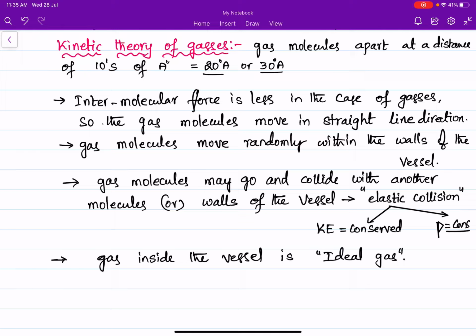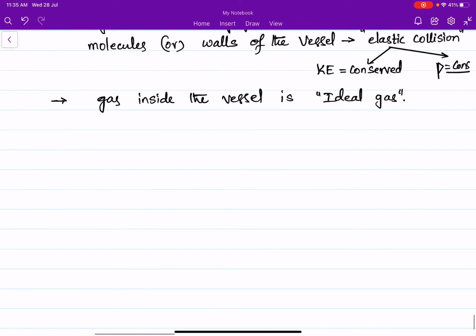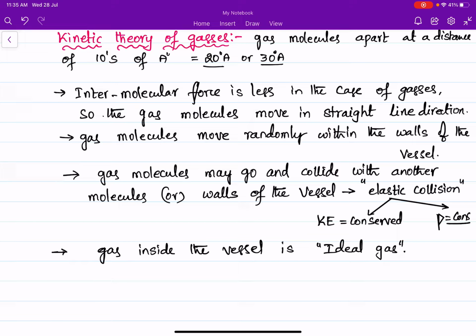This is another assumption. Now I am going to picturize how we are going to find the pressure of the ideal gas. These are the basic assumptions. The first assumption is that the intermolecular forces are less in the case of gases, so the gas molecules move inside the volume of the vessel in a straight line direction.